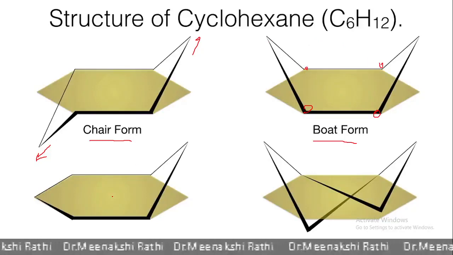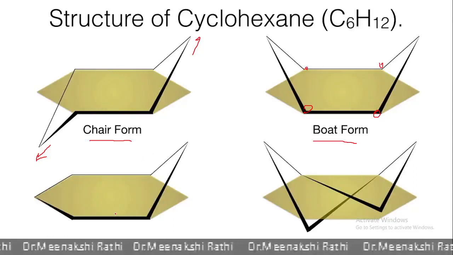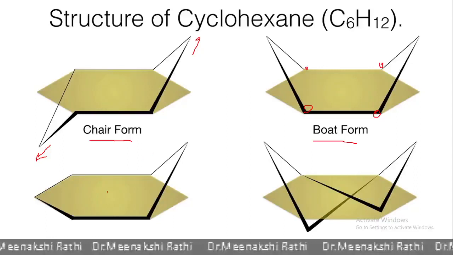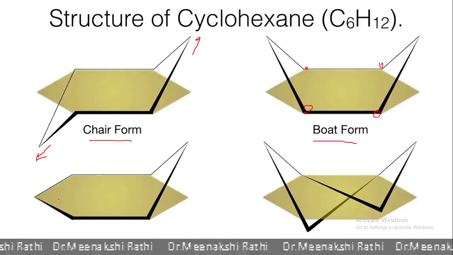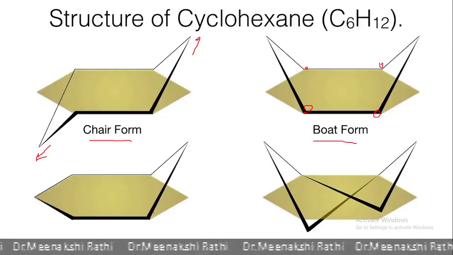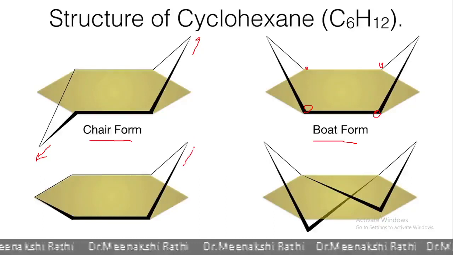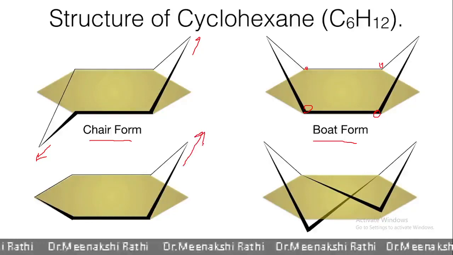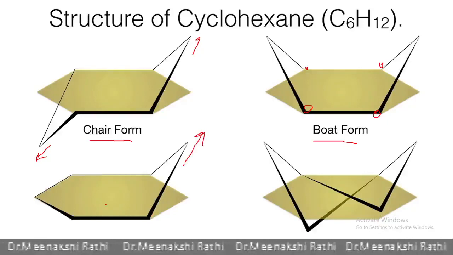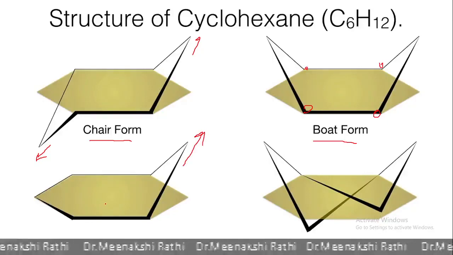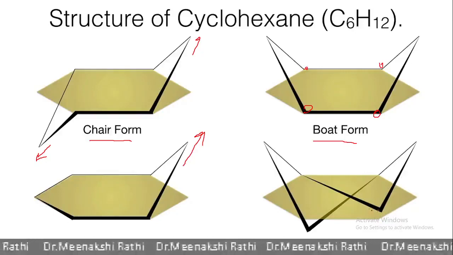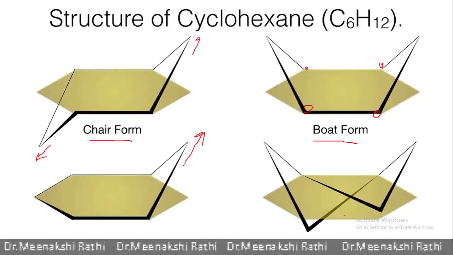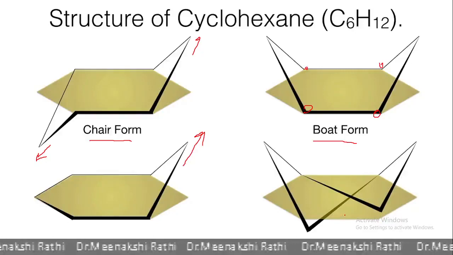Another form is the half chair conformation. In this conformation, five carbon atoms are in one plane and only one carbon atom is above the plane. It is a half chair, so it is called the half chair conformation, and this is called the twisted boat conformation.